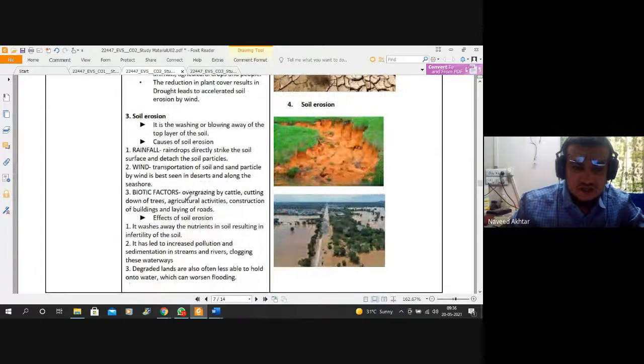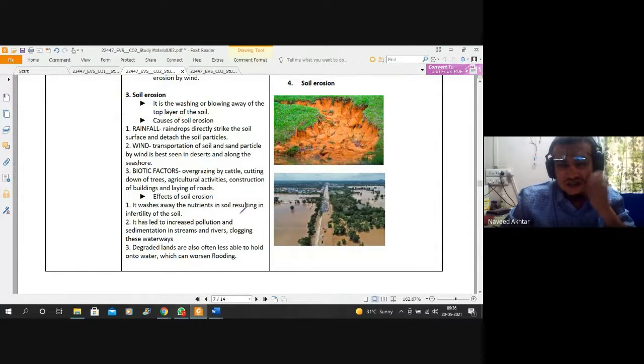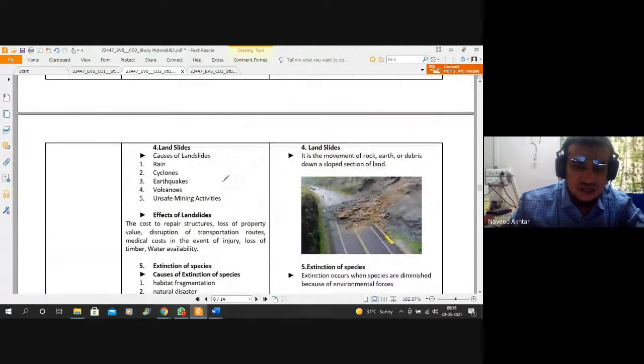Other factors like droughts and cyclones are also affecting this, and also landslides due to no plantation and no vegetation cover.